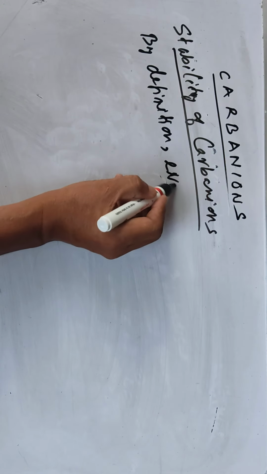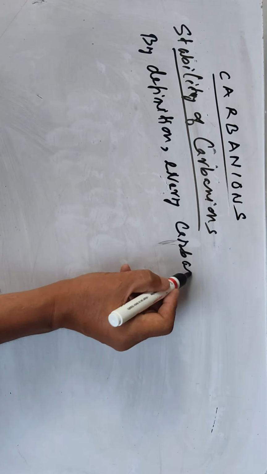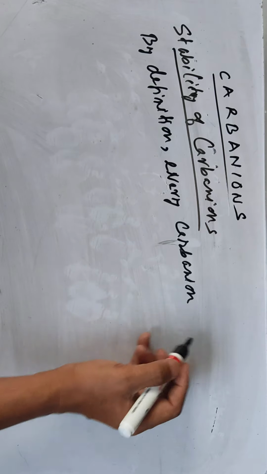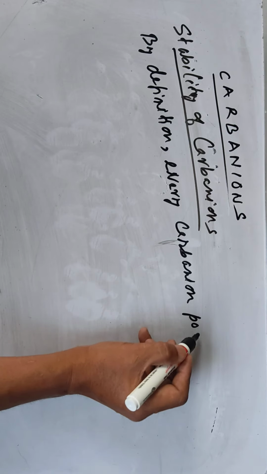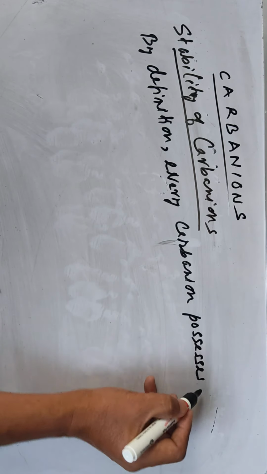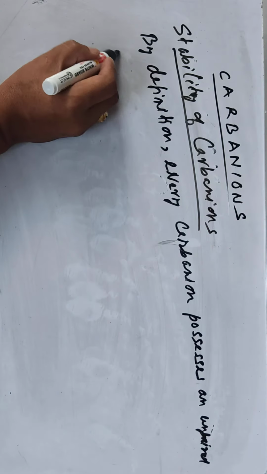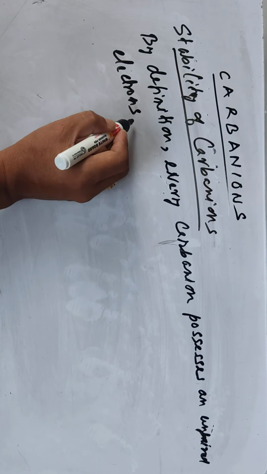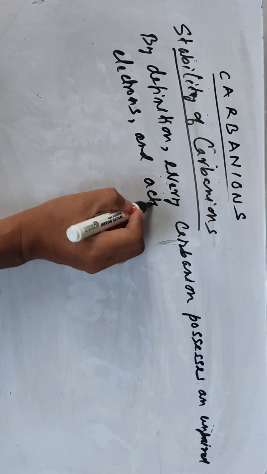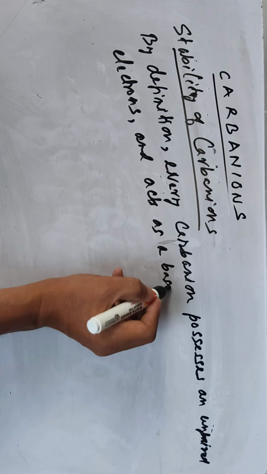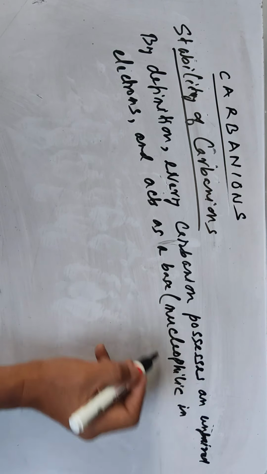By definition, every carbanion possesses an unpaired pair of electrons. So the electrons should behave as a base. That means they are nucleophilic in character.